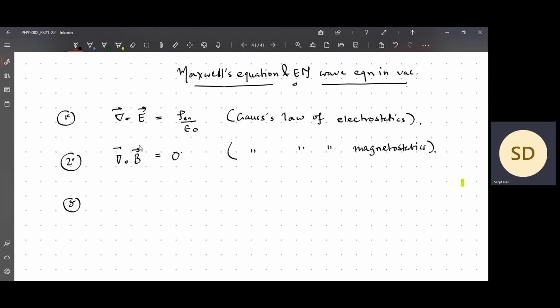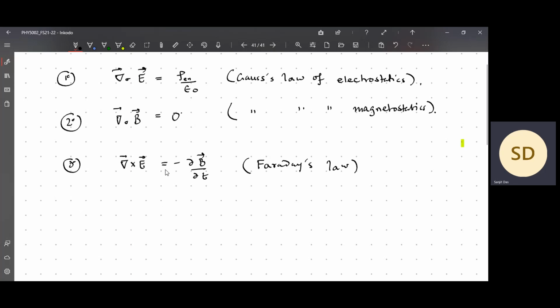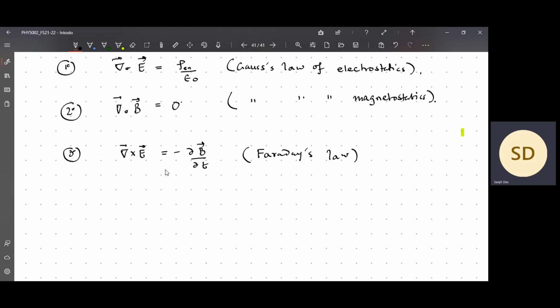Then Faraday's law: curl of E equals minus dou B by dou t. This is Faraday's law. And the last one is the modified Ampere's law, which looks like this: curl of B equals mu naught J plus mu naught epsilon naught dou E by dou t.